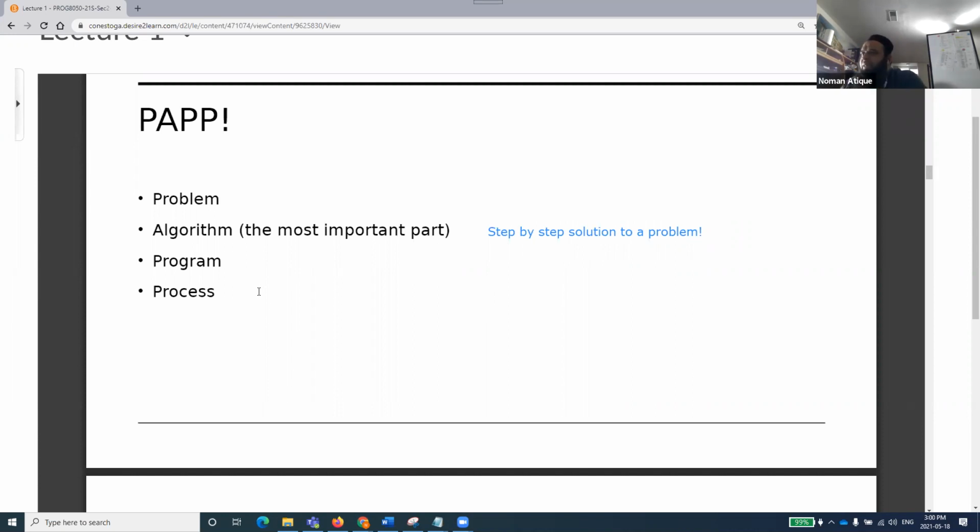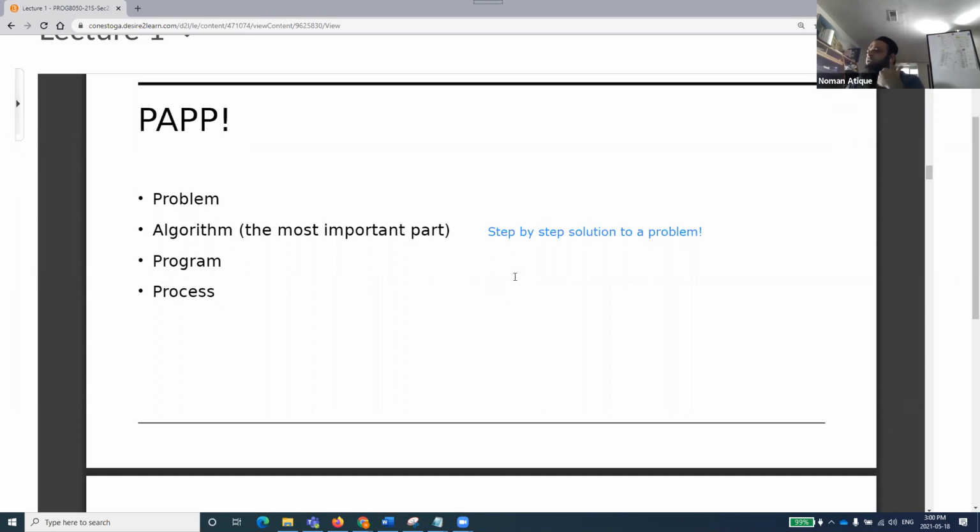The problem is that an algorithm in its original form, if it is a solution of the problem, maybe I've written it down in English, maybe I've written it down in Urdu, maybe in Hindi, whatever language, I've just written down that problem solution and algorithm. An algorithm can be in any language. You can write steps in any language.